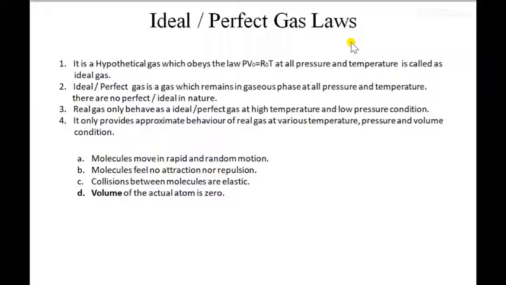It remains as a gas at all pressure and temperature conditions. So such a gas is called the ideal or the perfect gas. In reality, no perfect gas or ideal gas is present in nature. So it is just a hypothetical gas, through which we correlate the behavior of real gas, because as I told you,